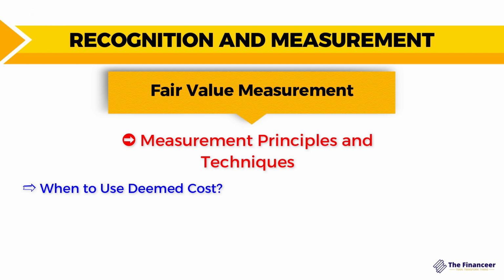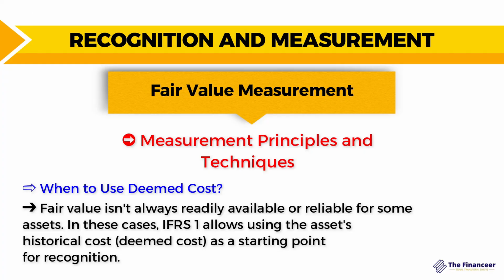So the question here is when to use the deemed cost. While IFRS number 1 generally prescribes the initial recognition at fair value as of the transition date, it also acknowledges that fair value is not always readily available or reliable for some assets. In these cases, where the fair value is not readily available or reliable, IFRS number 1 allows using the asset's historical cost as the deemed cost, as a starting point for recognition.